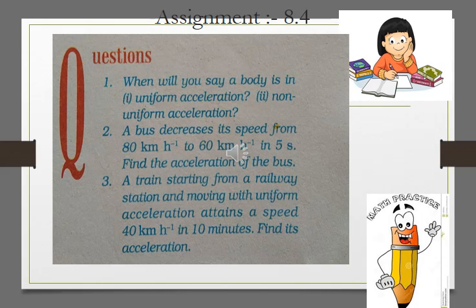Dear students, today we have learned what the rate of change of velocity is called. The rate of change of velocity is called acceleration, which is given by the formula v minus u upon t. Now a small assignment for you. You have to answer this question.